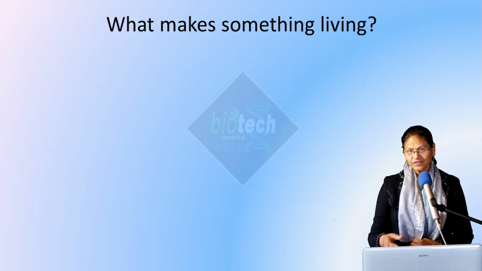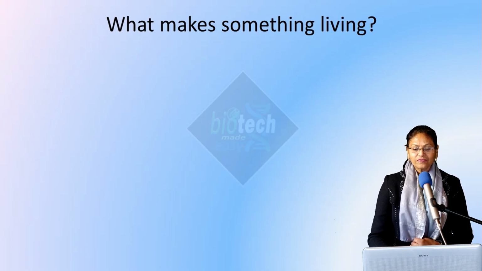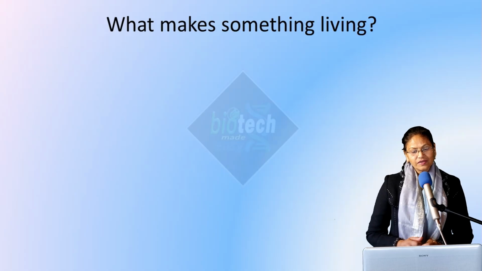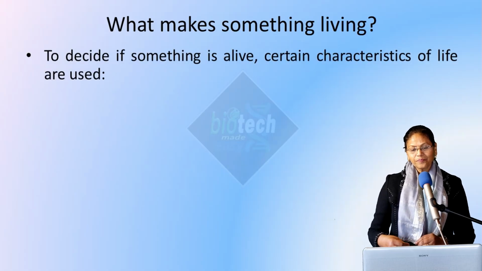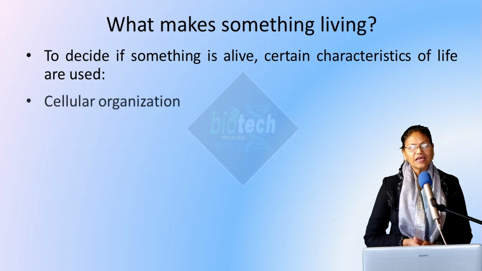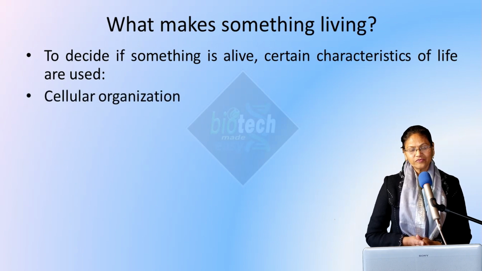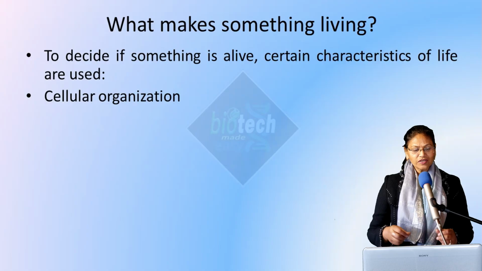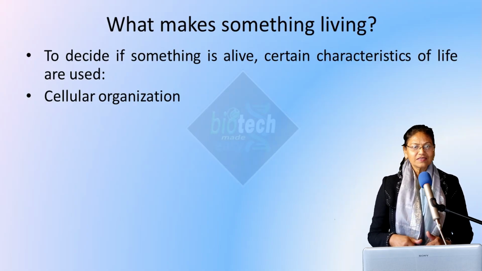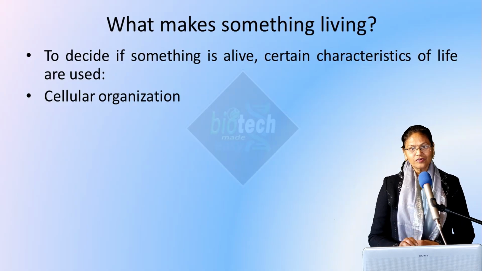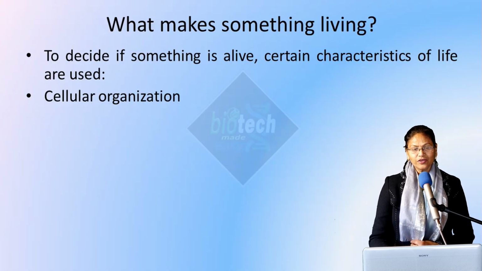What makes something living? First of all, we will see why something is called living. To decide if something is alive, there are certain characteristics of life which we use. The first one is cellular organization, a very important feature of living organisms. All living organisms have a certain structural arrangement: what kind of organelles are there, how the tissues are arranged, what the organs are. All those features are known as cellular organization.